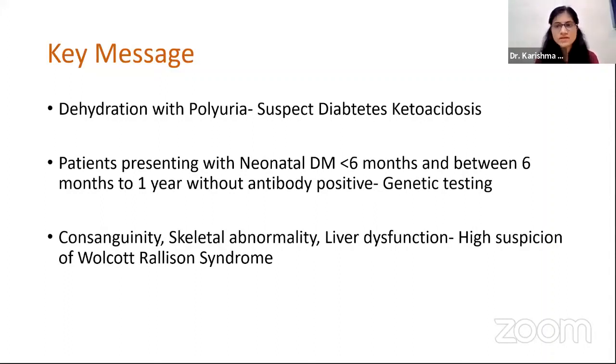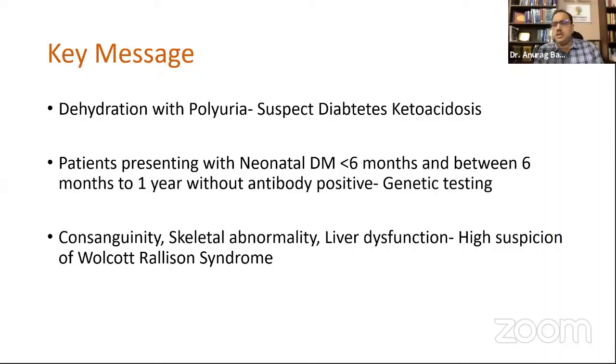So we should always consider, and I think we should go for genetic testing for those patients. I think that's very, very important. The key message would be that if the disease is very severe, if it is syndromic, if it is too soon, or if there's a strong family history, these are the 4 components when we have to think of genetic and precision diagnosis, because that can alter the treatment.